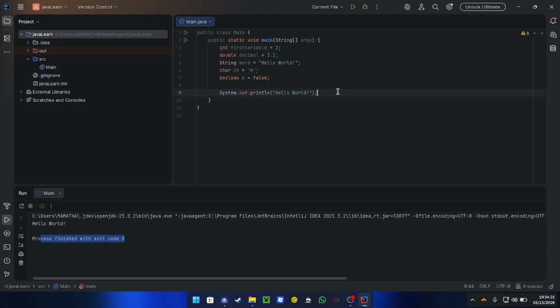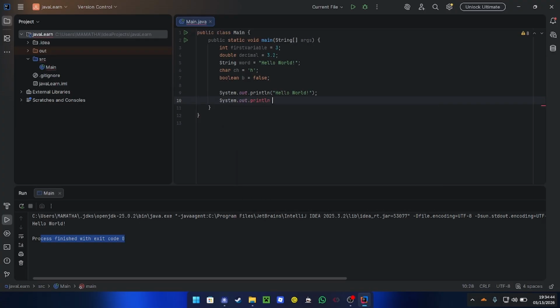So this println makes sure that it prints a new line after each iteration. For example, after I've written hello world, it will create a new line after that, so that I don't have to manually write a new line character, which is \n.